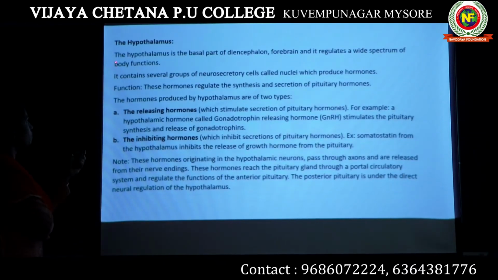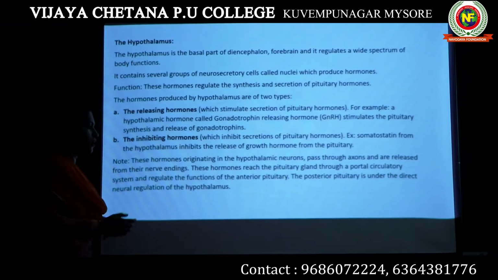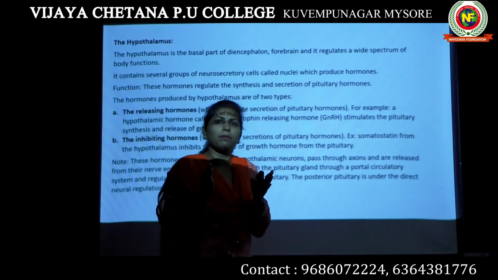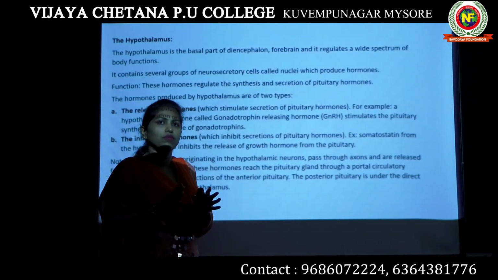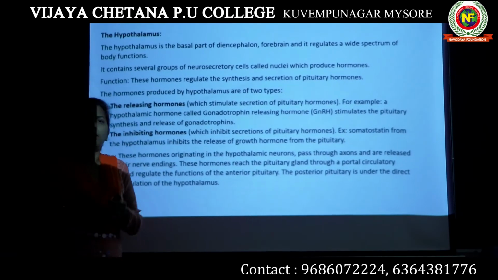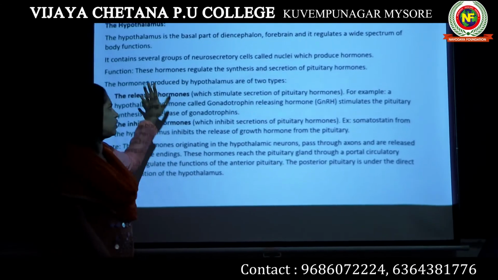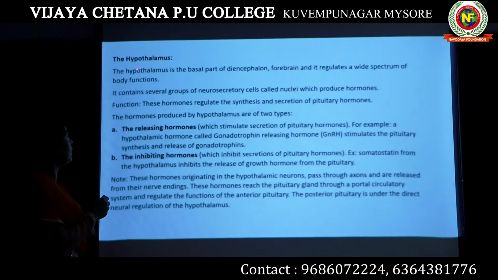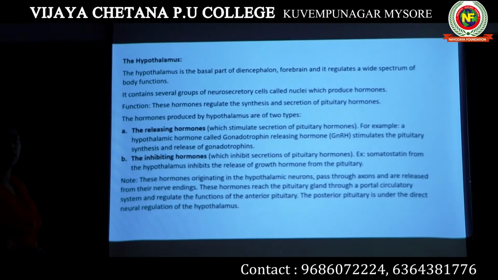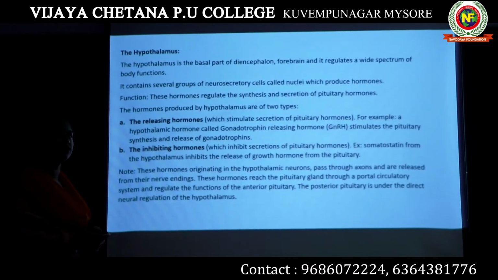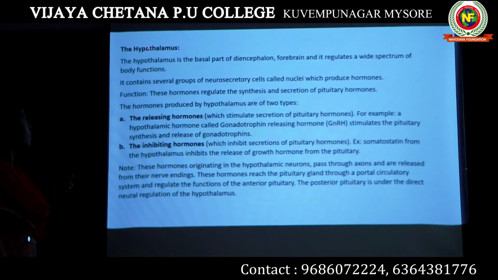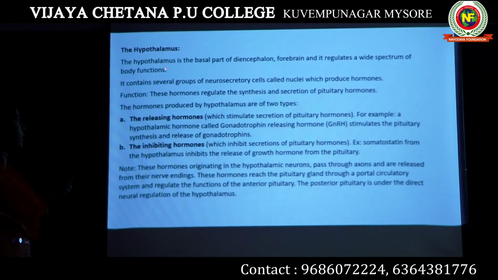Now, it controls many body functions. How does it act as an endocrine gland? When we think about the hypothalamus, it is a part of our brain, so we will think it is somewhere related to our nervous system. However, being a part of the nervous system, it also acts as an endocrine gland. That means it releases certain hormones. Apart from acting as a major part of the nervous system, it also releases some hormones, so it is also referred to as an endocrine gland.